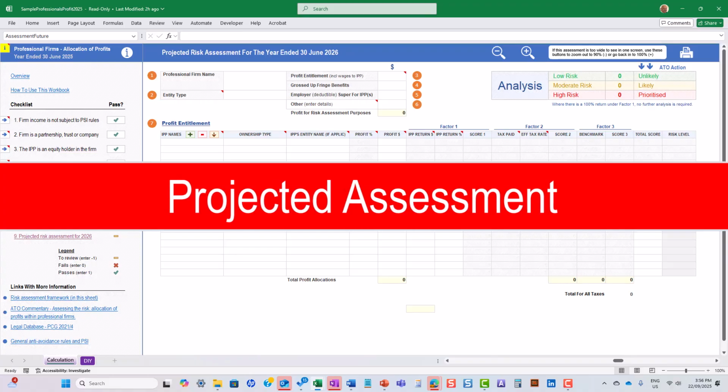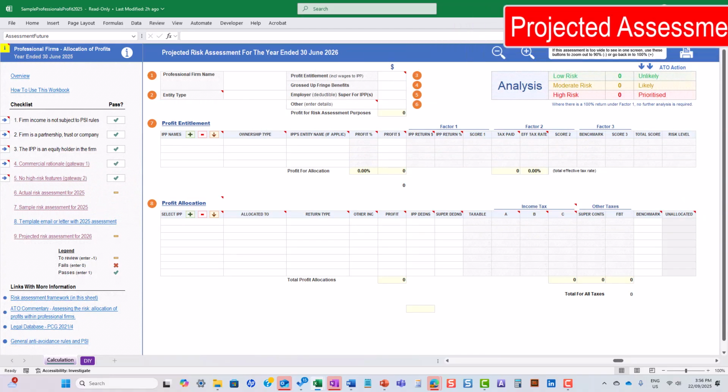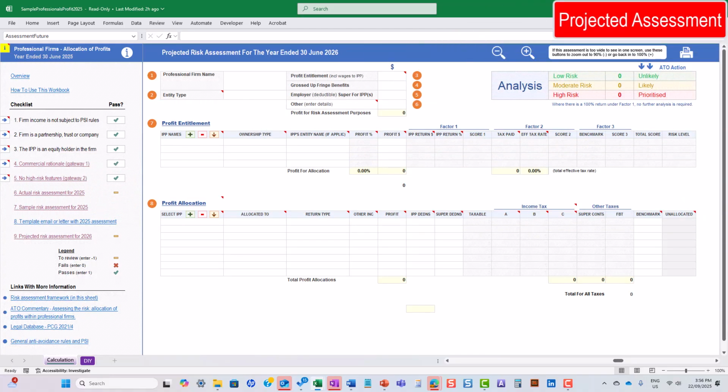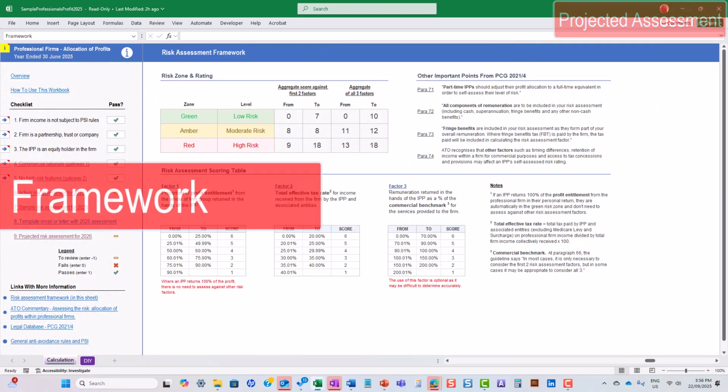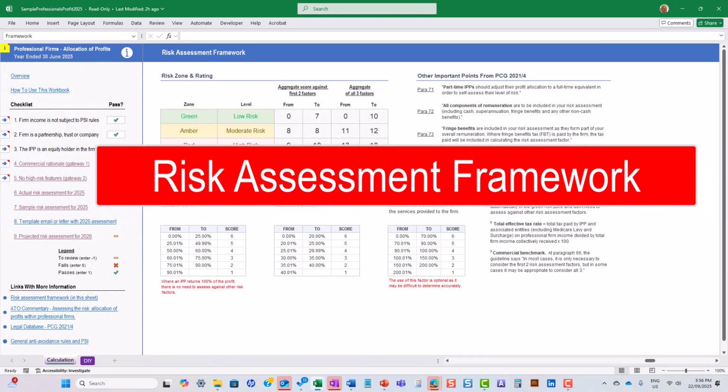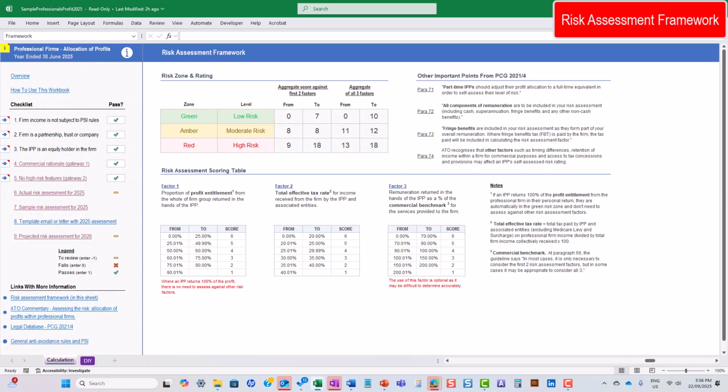As well as doing an actual assessment for the year, you can also project the risk for the following year at this screen. For example, where the risk may not be low in the current year, and you want to project profit allocations to ensure that the client will be in a low risk zone for that following year. And finally, use the link at the bottom of the checklist to view the risk assessment framework.